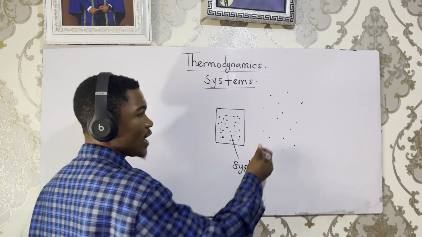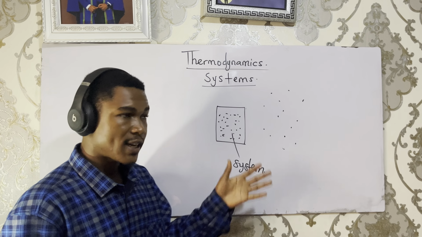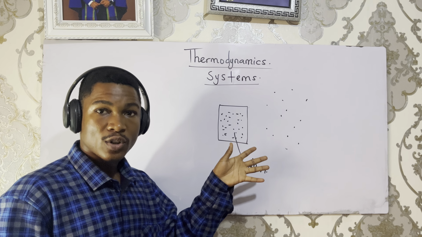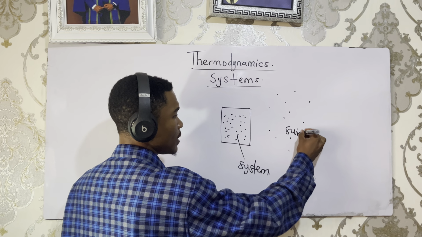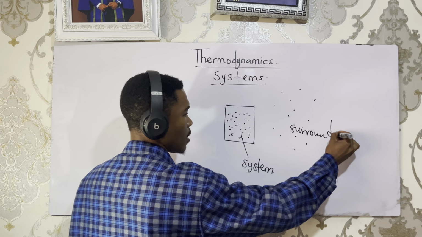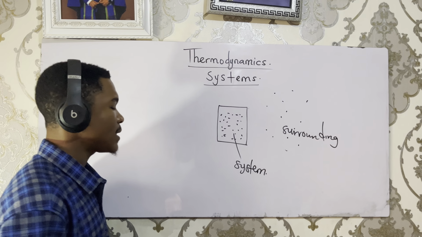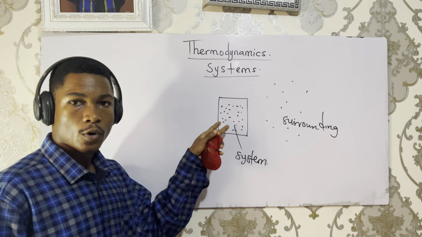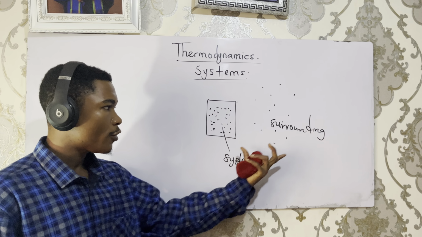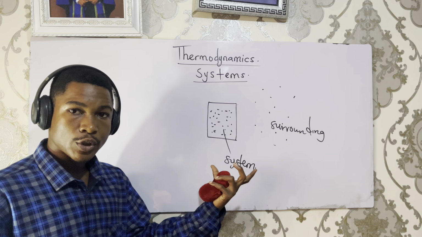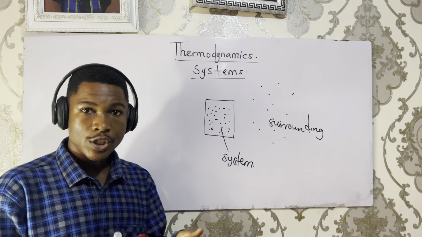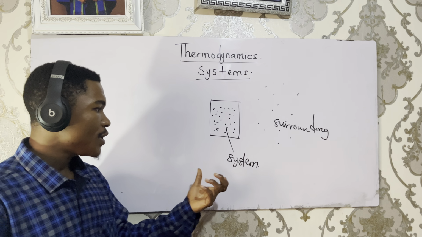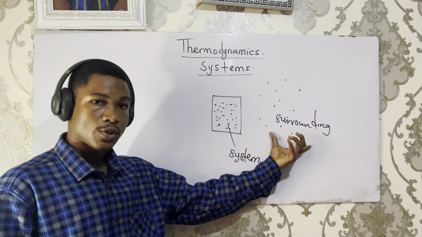Because we are not interested in the gases or any other substance in the environment, we term this the surrounding. What separates this cup of coffee, our system, from the surrounding is called the boundary. So a boundary is a real or imaginary line which separates the system from the surrounding.